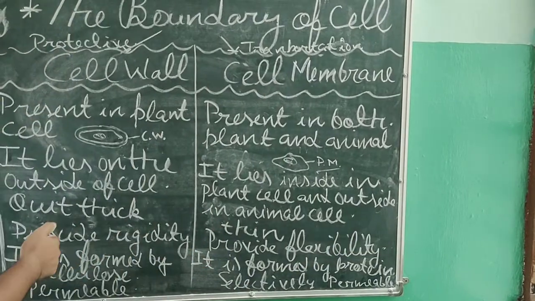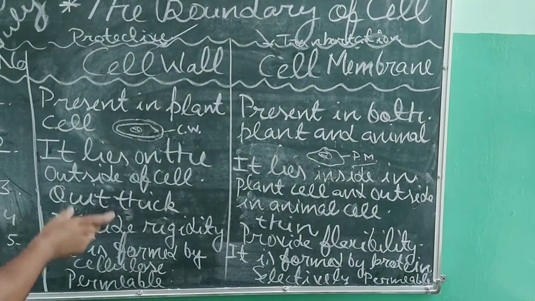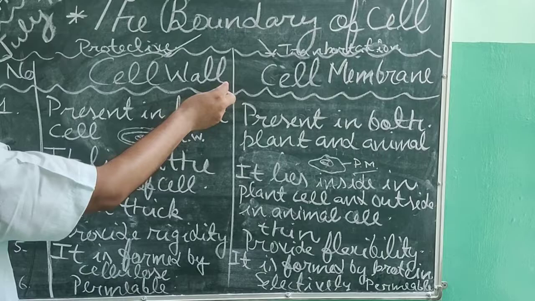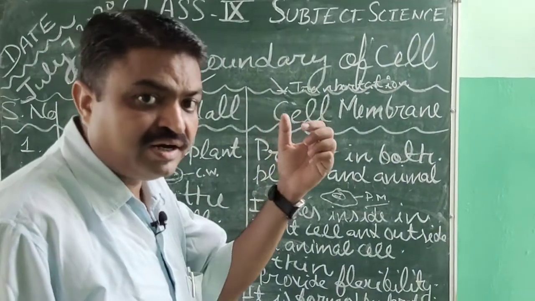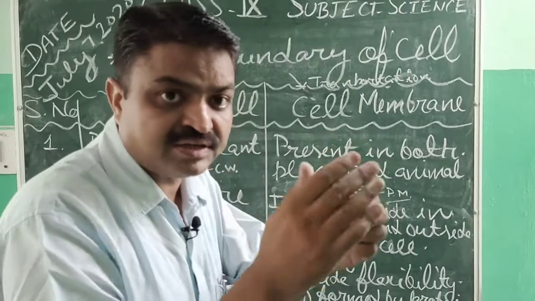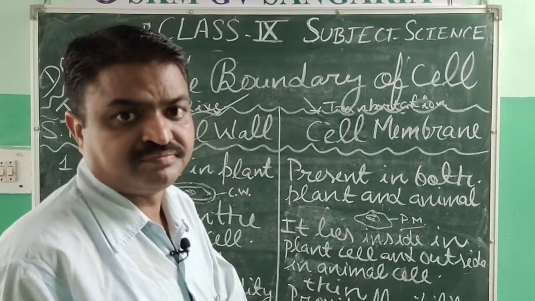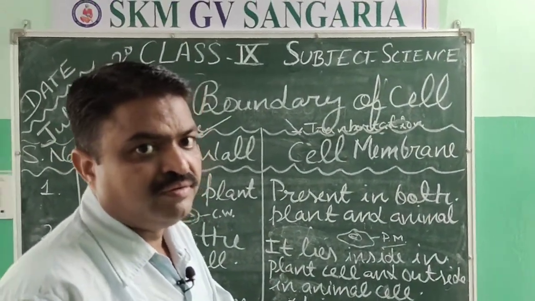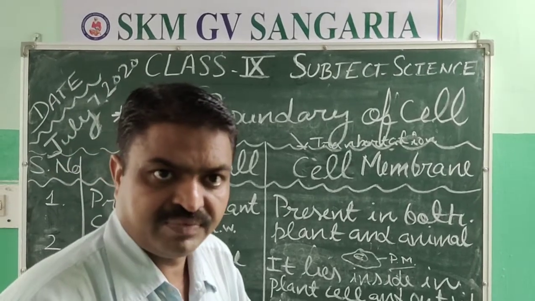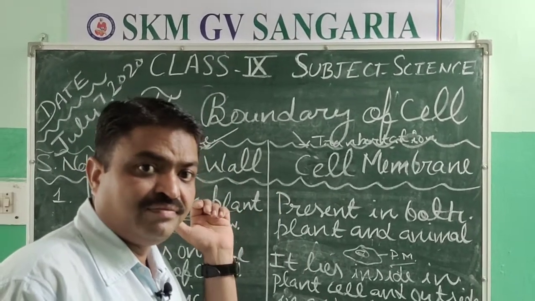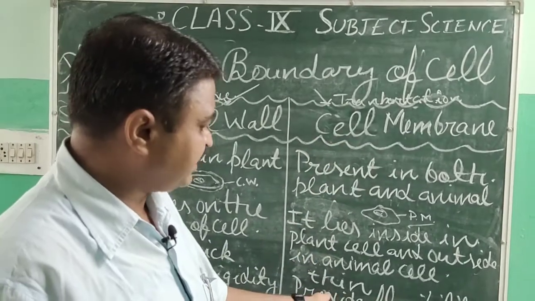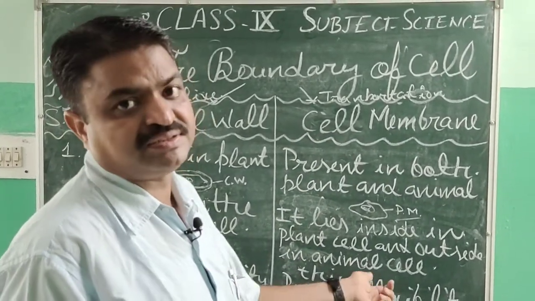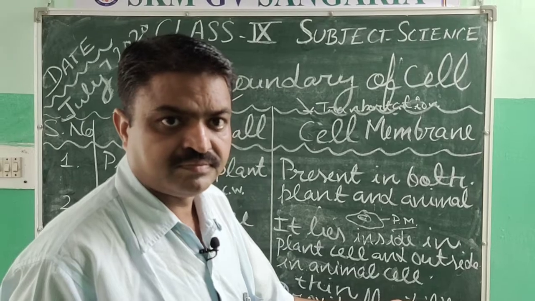If we speak about strength, then the cell wall provides strength to the plant cell due to its rigid nature. Means the cell wall has rigidity, but the cell membrane has flexibility.